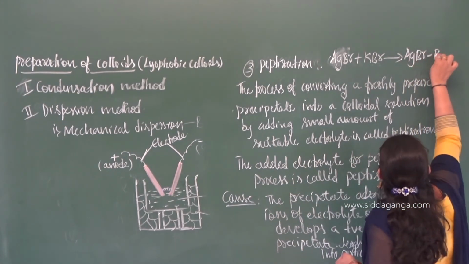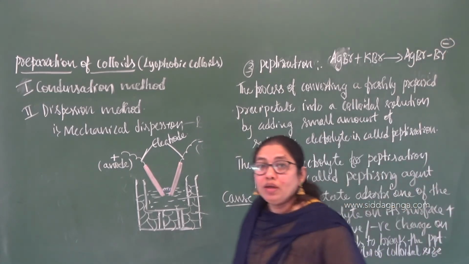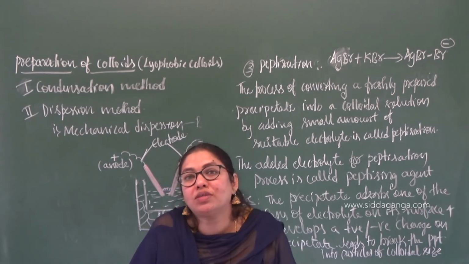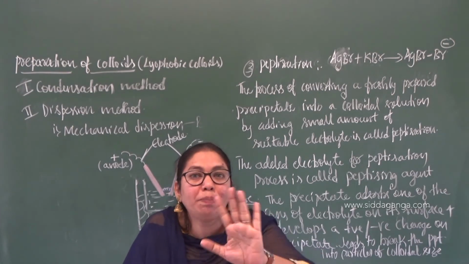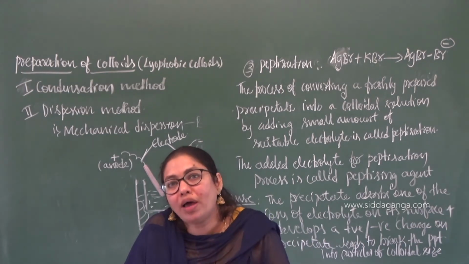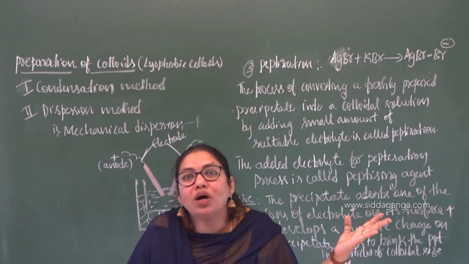AgBr dash AgBr. So what is the charge? Minus. Do you know why? Because it has preferentially absorbed the negative ions. Actually there is no charge on the precipitate, but as it is absorbing the negative ion from the electrolyte, naturally it will get a negative charge on that.